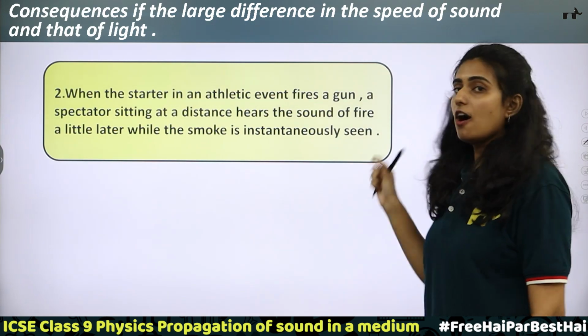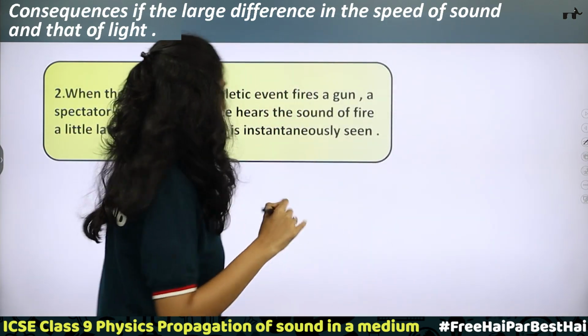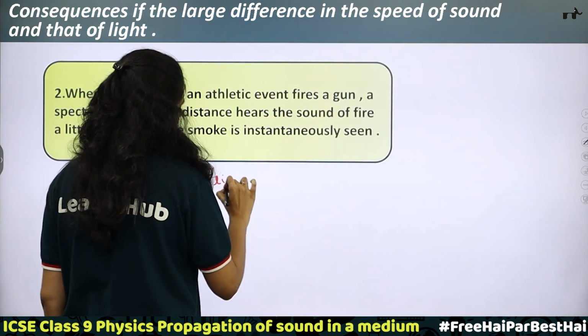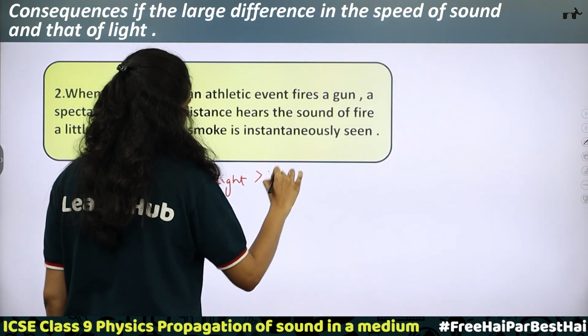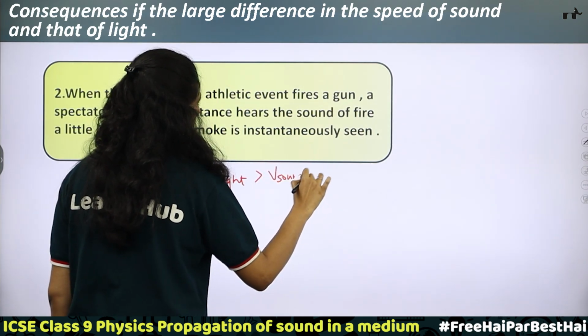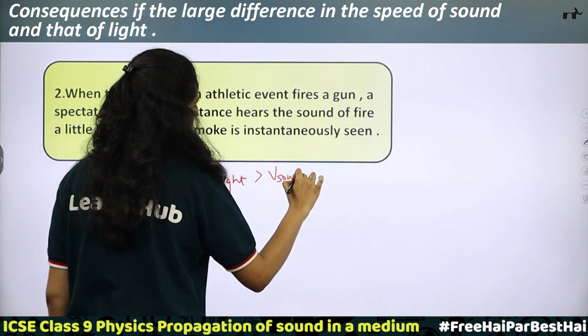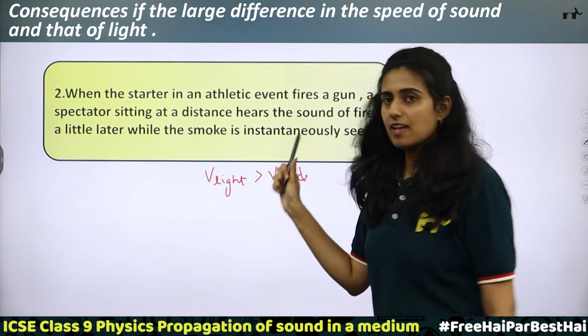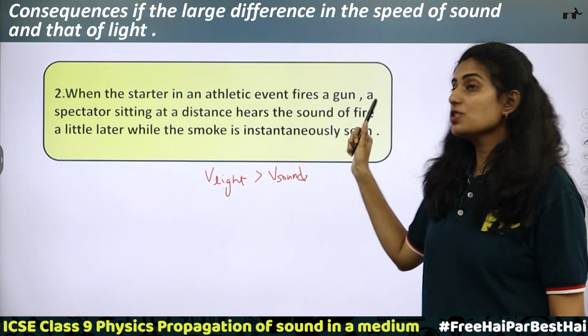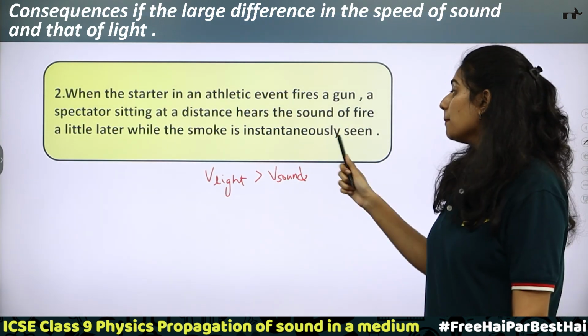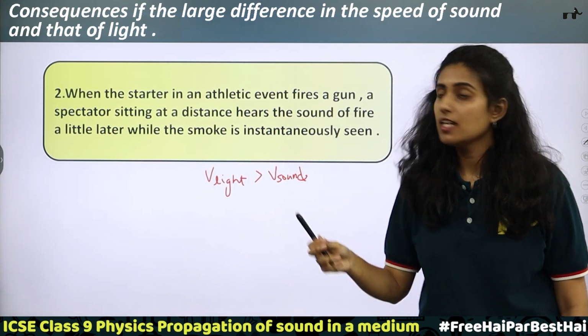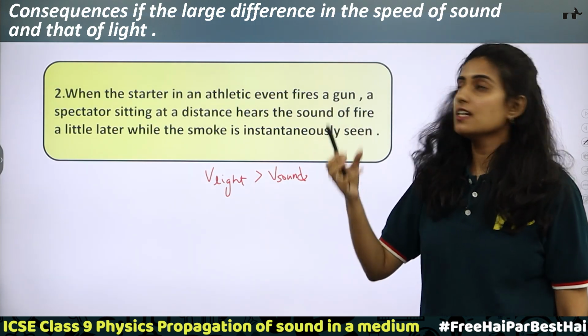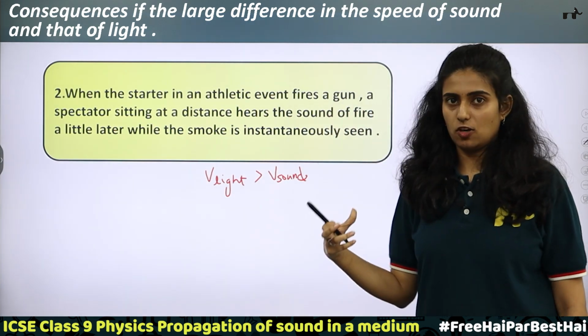Because the speed of light is greater than the speed of sound, which means light can travel faster. You are able to see the smoke first, but sound takes time to travel. That is why he hears the sound of the fire later on.